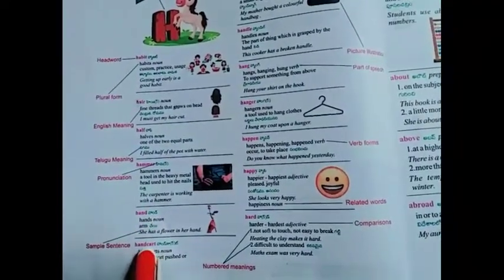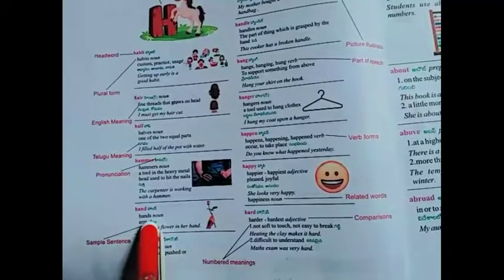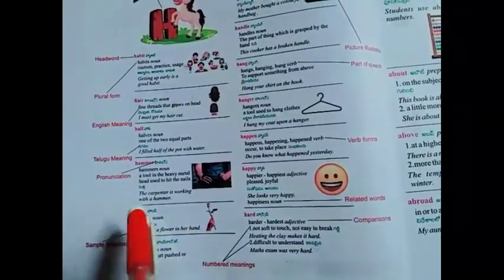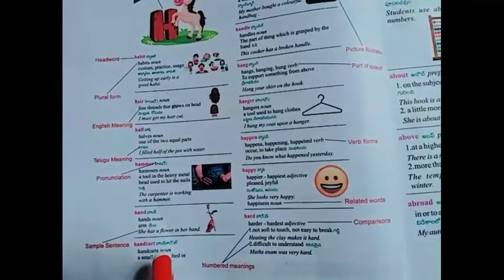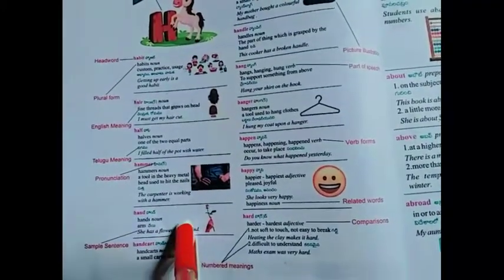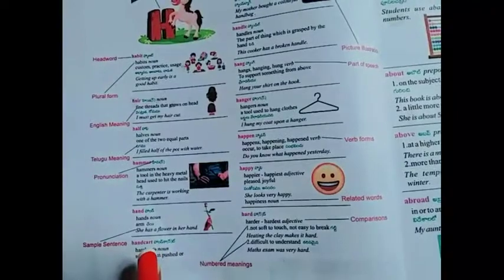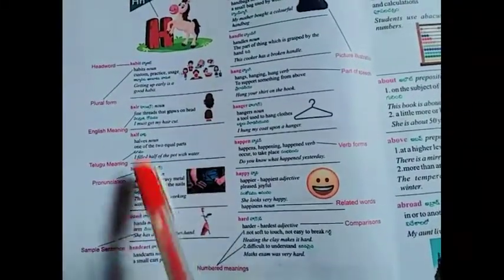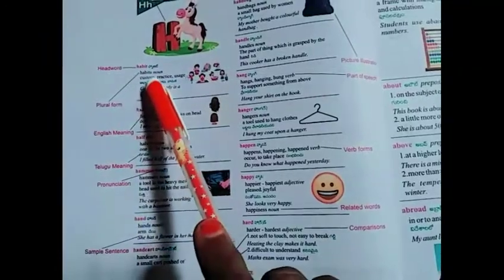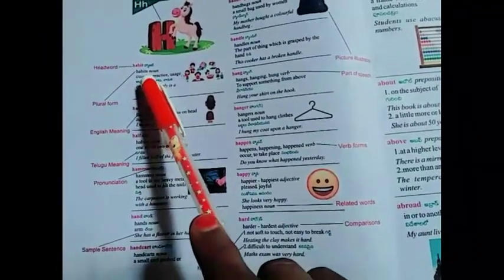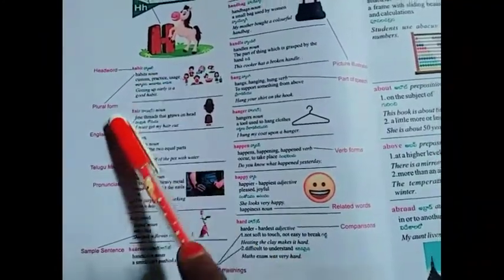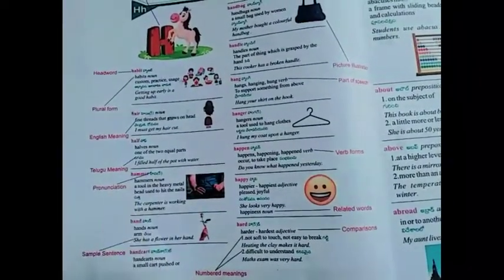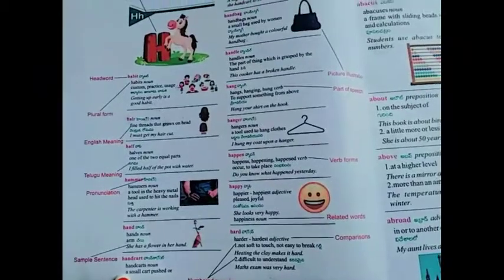Next, the sample sentence. This is a sentence with the word, which means we use the word in a sentence. How to use the word in a sentence? Like this. So these are the parts. The first part is the head word, how we call the word first. Head word, plural form, English meaning, Telugu meaning, pronunciation, sample sentence.